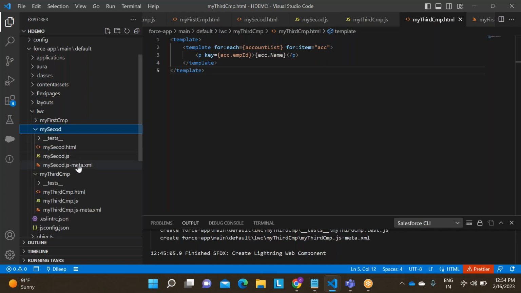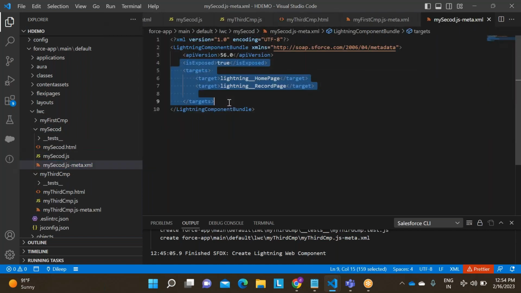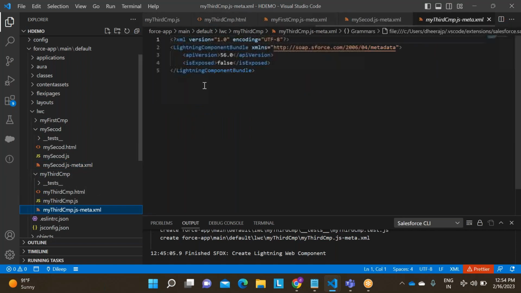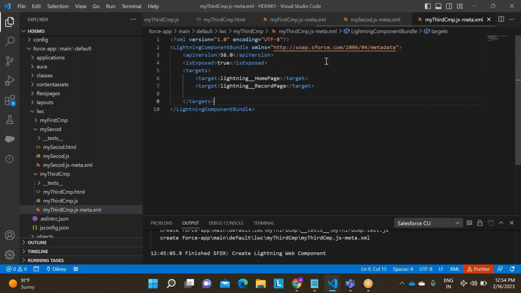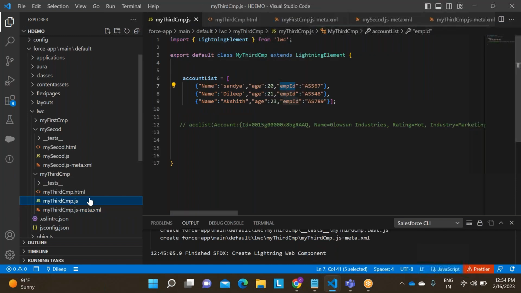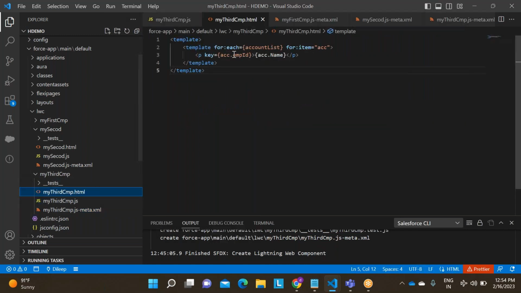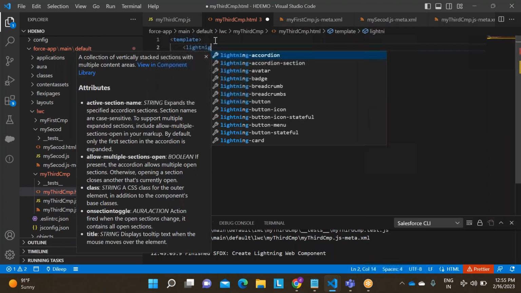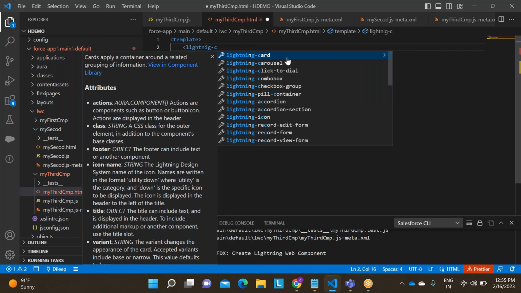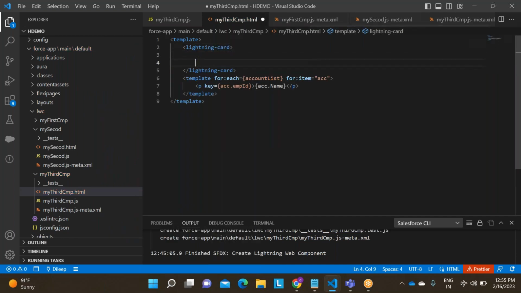Now let us go here and get this components and these exposed to targets. First control C, copy, go here, control V, control yes, control yes. So for beautifying something, I am writing lightning card. So within the lightning card, I am putting this one.